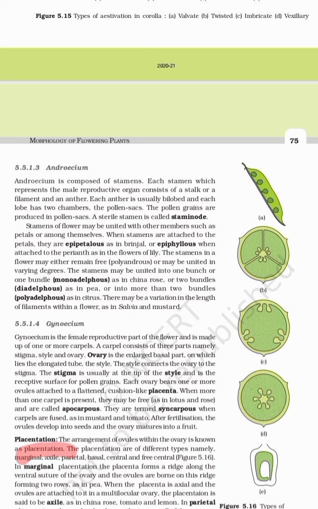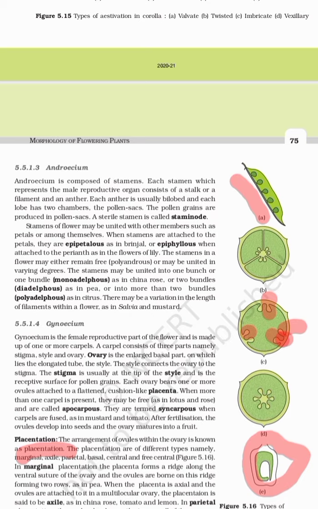It is of different types. Let us see with the example itself. First of all, marginal. Ovules are arranged this way on the margin. Axile, in the center it is arranged this way. Third is parietal. It means it is arranged along the corners. D is free central. So it is free, it is not attached. And E is basal. Basal means like this way.